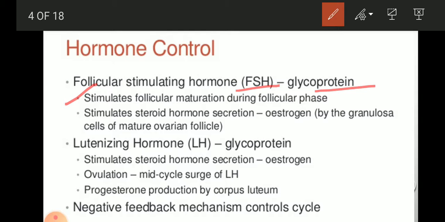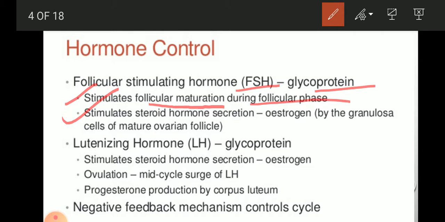Follicles are the cells which surround the oocytes or the egg cell in the ovaries, and they get matured during the follicular phase by FSH, that is called follicle stimulating hormone.